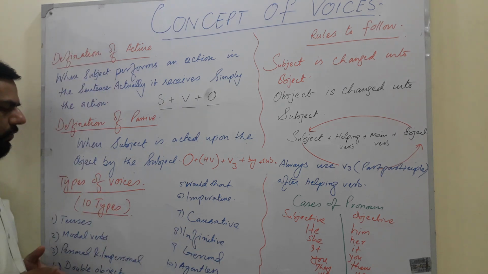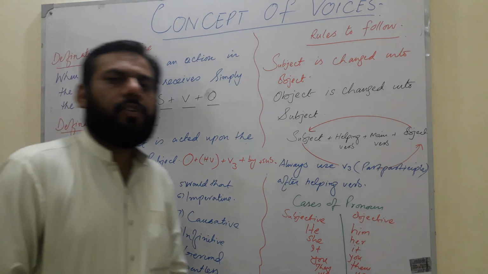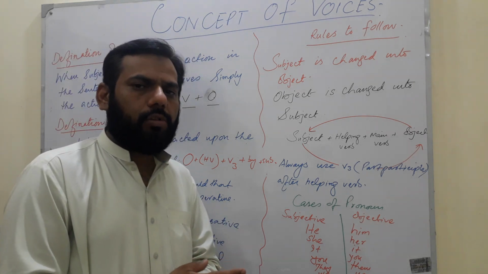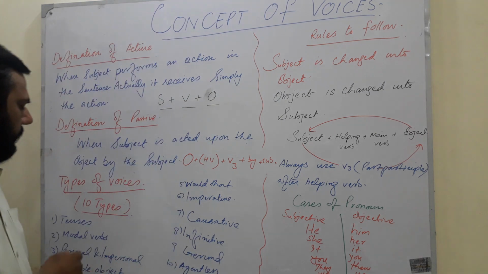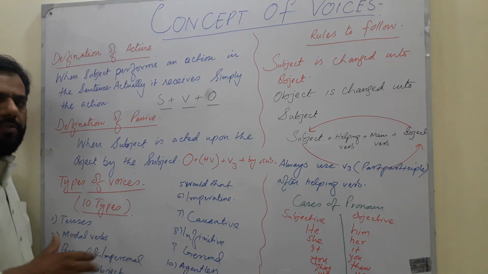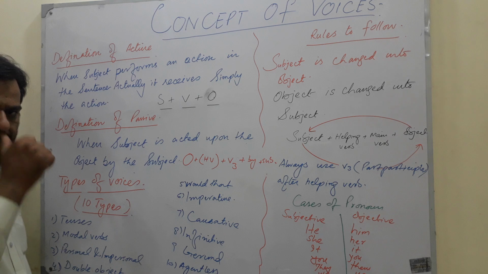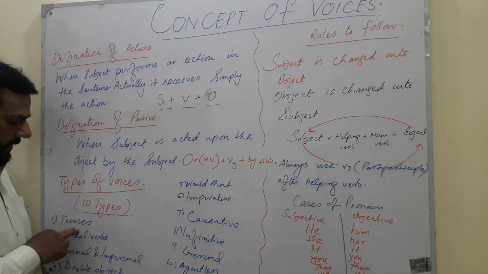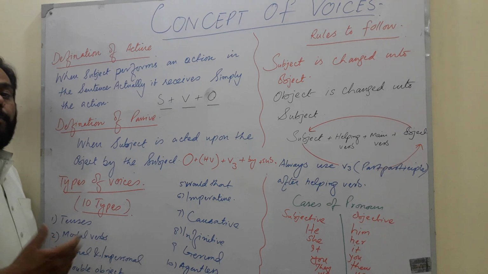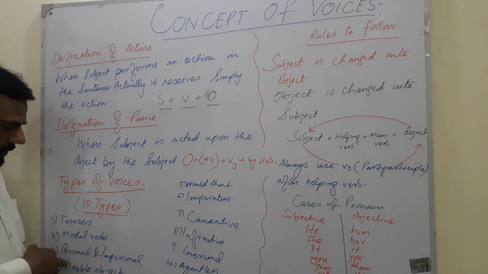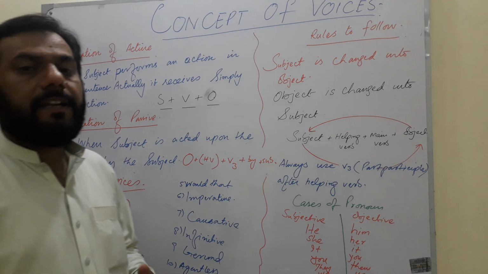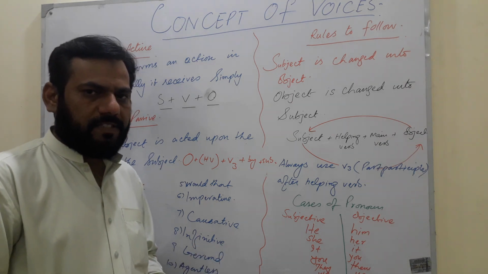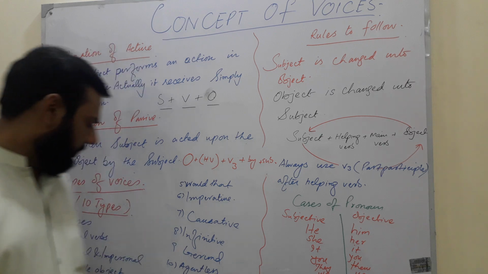Now, types of voices. As far as the types of voices are concerned, there are 10 altogether. So I have written them for you. First is according to the tenses, when you convert active into passive or passive into active. Secondly, modal verb. Third, personal and impersonal.